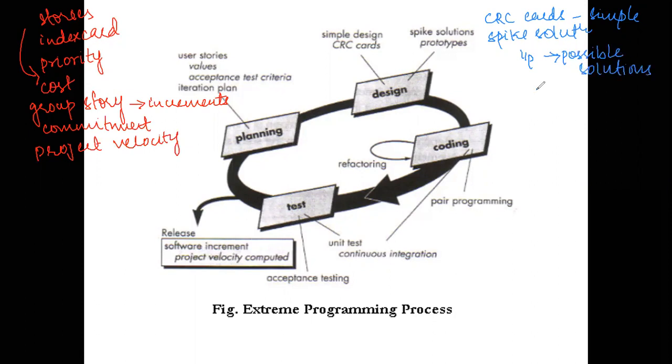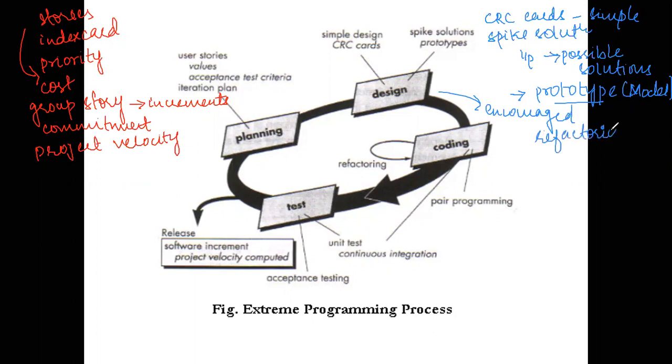Now, based on this, you're going to develop a prototype. Now, what is a prototype? A prototype is a model. For a difficult problem, it is efficient when you have a dummy piece of model or a dummy software that is called a prototype, so that you can identify what the different features are and how the user interface is going to look. Everything you can have a look at by looking at the prototype. Then this design also encourages refactoring. What is refactoring? Refactoring is where you continuously improve the internal structure of the code without affecting the output.